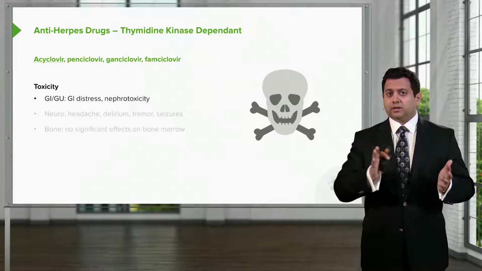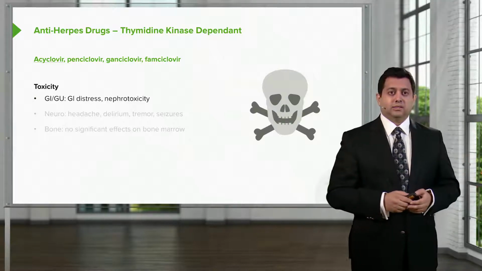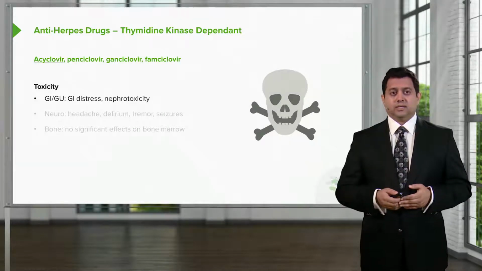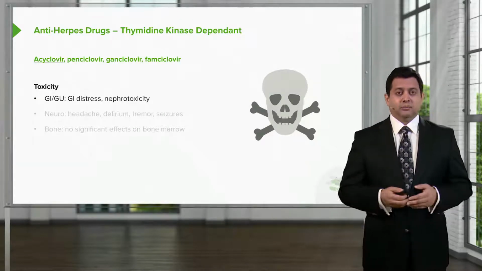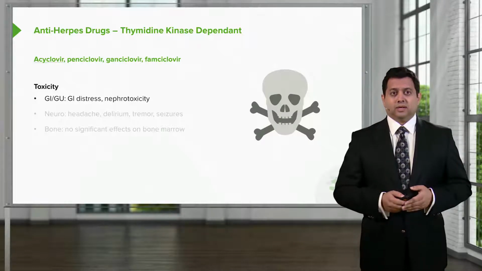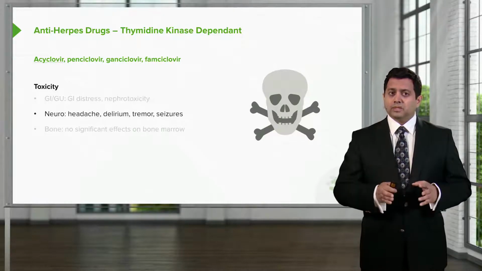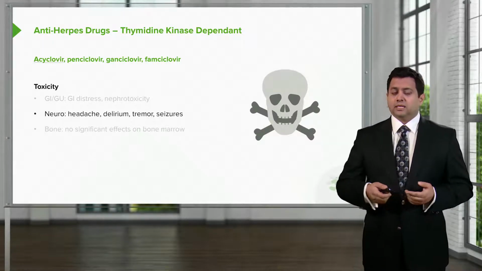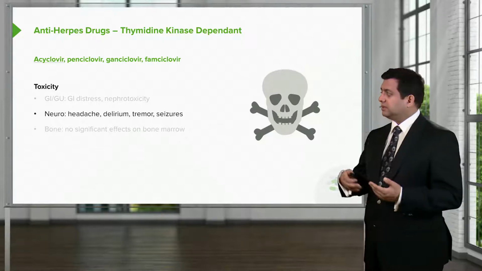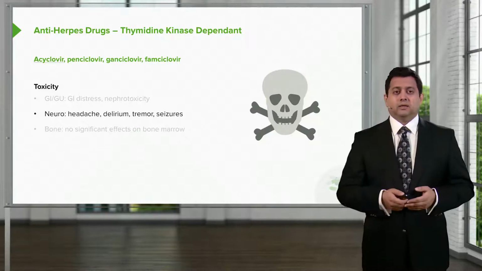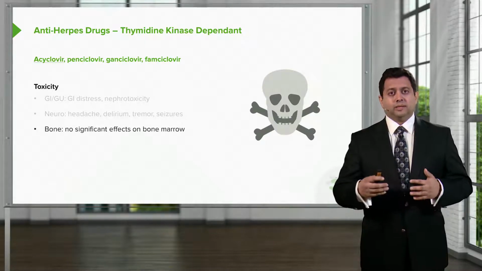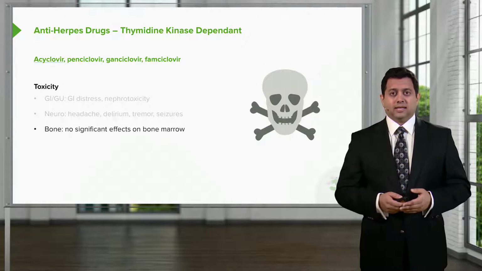Now, when you take a look at all of these drugs and just sort of throw them into a class as a whole, the toxicities that we are concerned about are GI distress and nephrotoxicity. So these are present in significant numbers, enough that we have to keep a very close eye on them. With most antiviral agents, you're going to have some kind of neurological side effects. So we talk about headache, tremor, seizure, sometimes delirium as well. In terms of bone, there was a concern that there would be an effect on bone marrow, but we're actually not seeing that play out in real life.